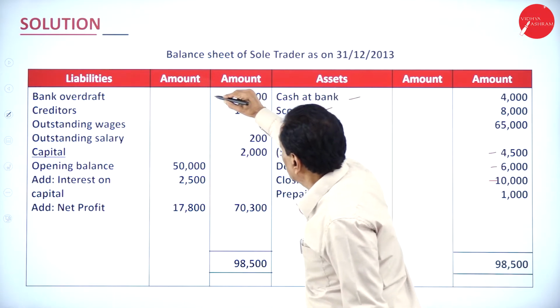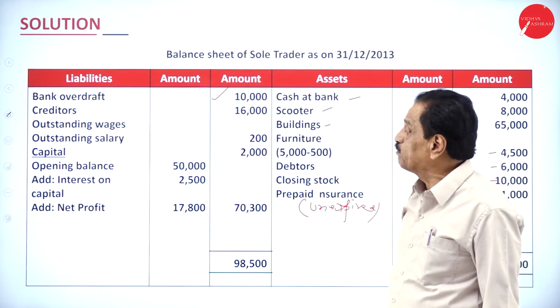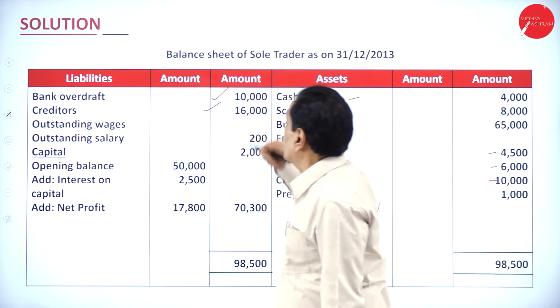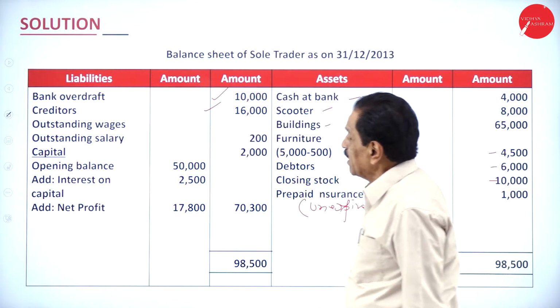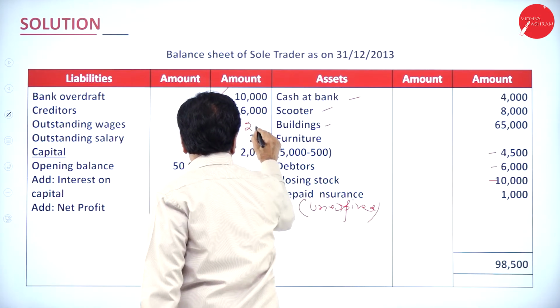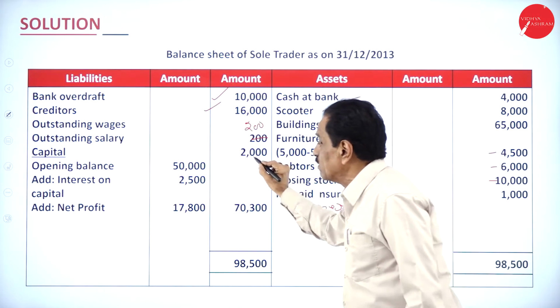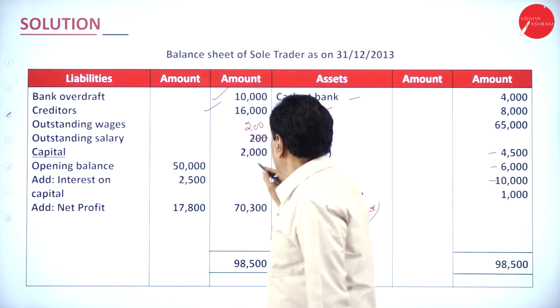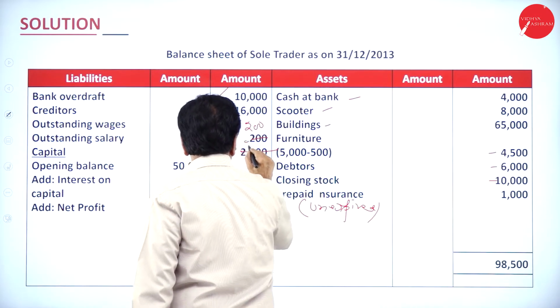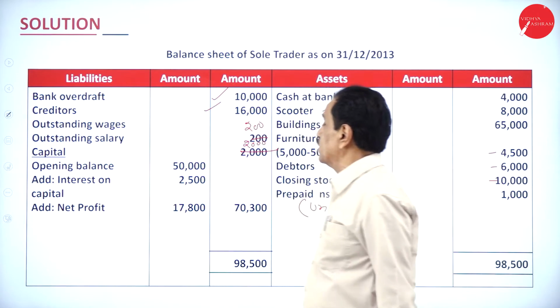Come back here. We have taken the loan, bank overdraft. How much do you have to pay? 10,000 you have to pay. Your creditors, how much do you have to pay? 16,000. Outstanding wages you have to pay, this amount is 200. Then outstanding salary you have to pay, 2,000. This is outstanding salary. Your outstanding salary will come to 2,000.